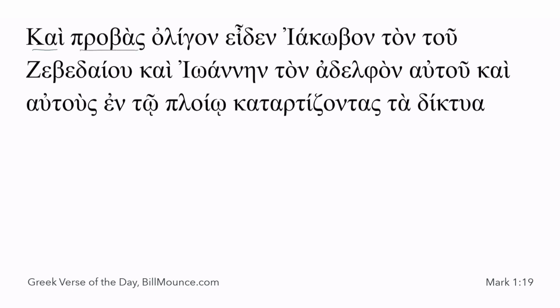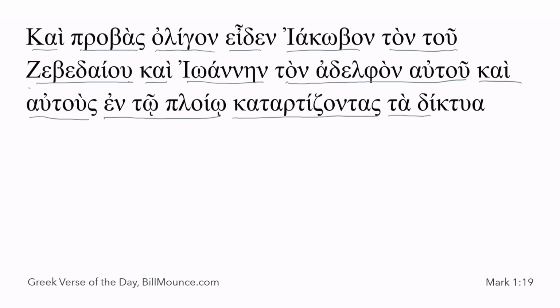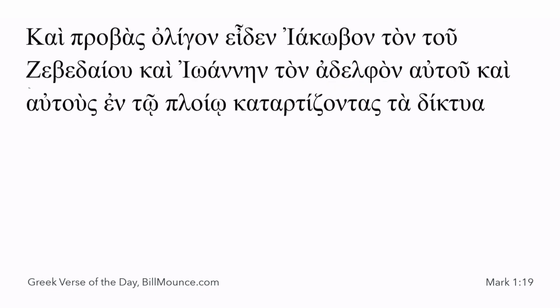Kai probas oligon, eiden Iakobon ton tou Zebedaiou, kai Ioannen ton adelphon autou, kai autous en tō ploiō katartizontas ta diktua. And going on a little bit, I'll come back to that.